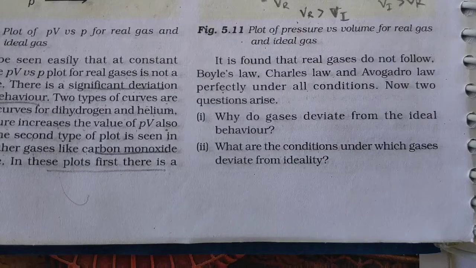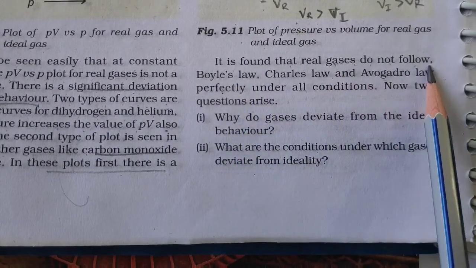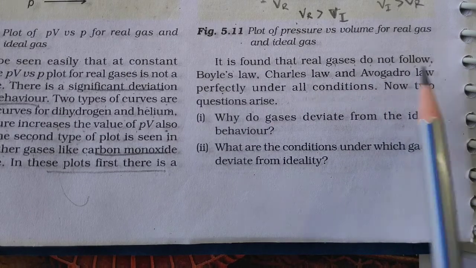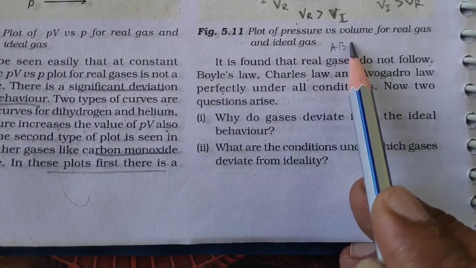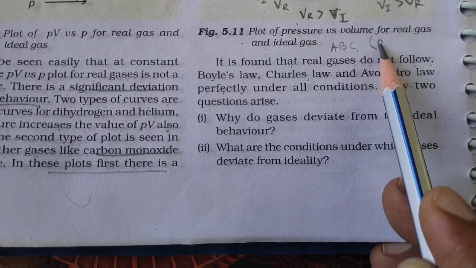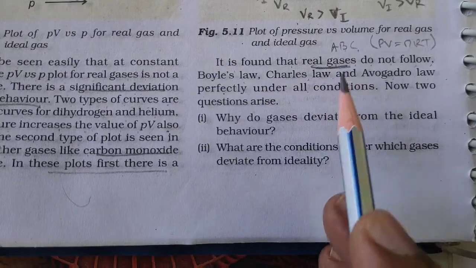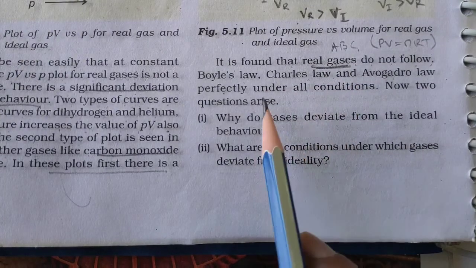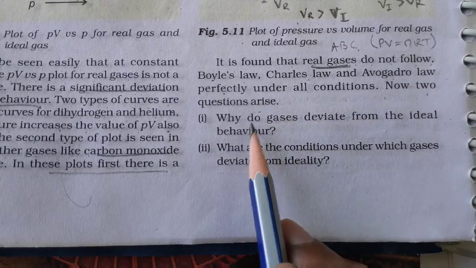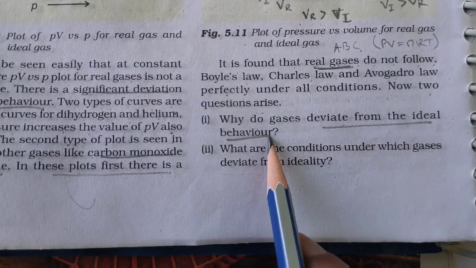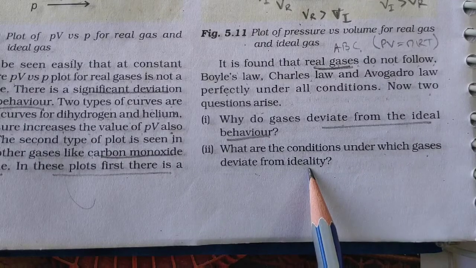Now these are the questions that arise. It is found that real gases do not follow Boyle's law, Charles' law, and Avogadro's law. If you remember, we discussed Avogadro's, Boyle's and Charles' laws for deriving the relation PV equals nRT. The real gases, all the gases we have seen, do not follow these three laws perfectly under all conditions. Now two questions arise. Why do gases deviate from ideal behavior, as we are seeing in the graph, and what are the conditions under which gases deviate from ideality?